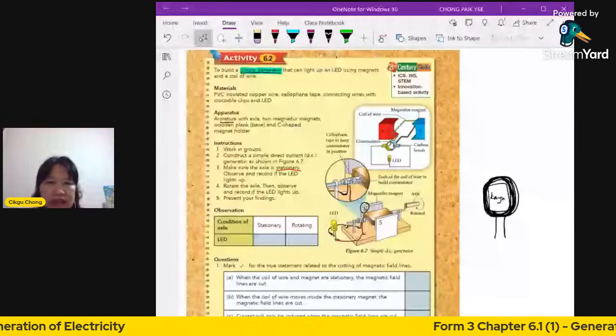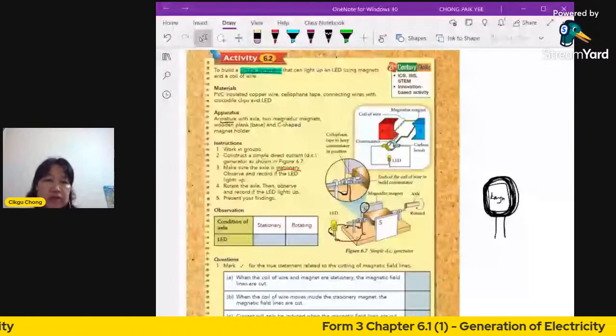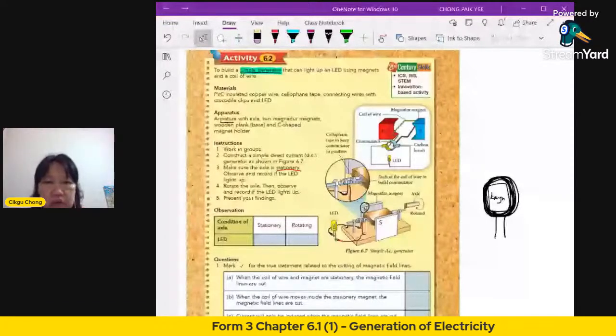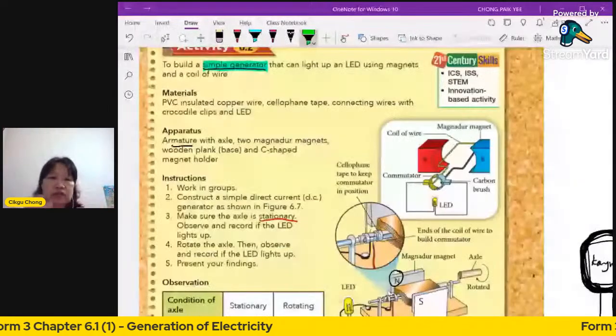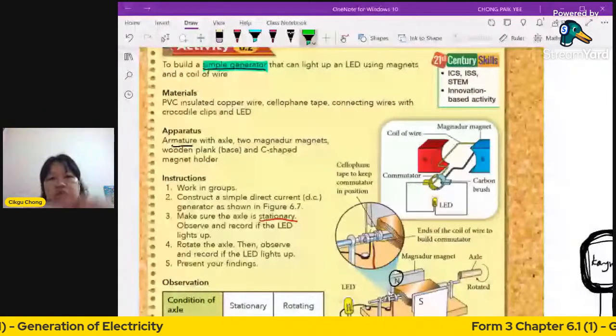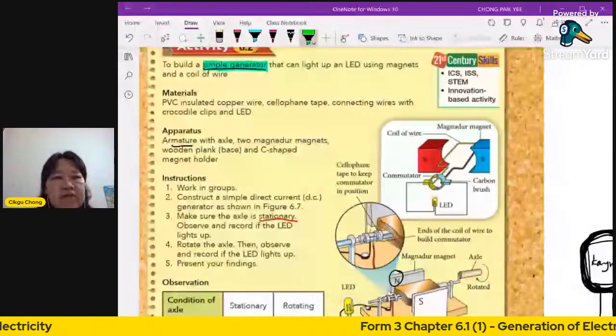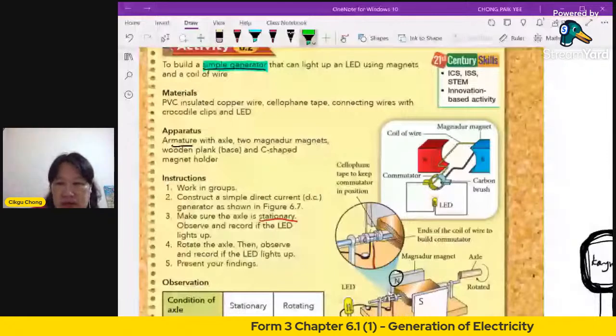The commutator converts into direct current. That's all. You don't need to know how it works. You just need to know there are strong magnets and you need a coil of wire. And how do you turn it? You have an axle here. This is very similar to what I have for my device here. I have an axle here.